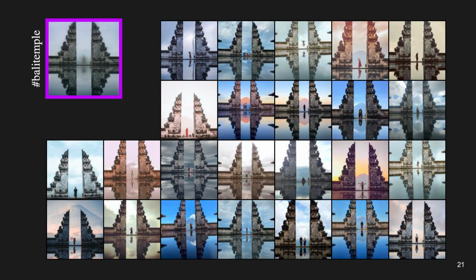To the best of our knowledge, we are the first to report this type of results from raw social network image collections. Interestingly, some of the prototypes are still really sharp, like the top left one. By looking at associated samples, we found that it actually corresponds to an iconic photograph usually shot when traveling to Bali.